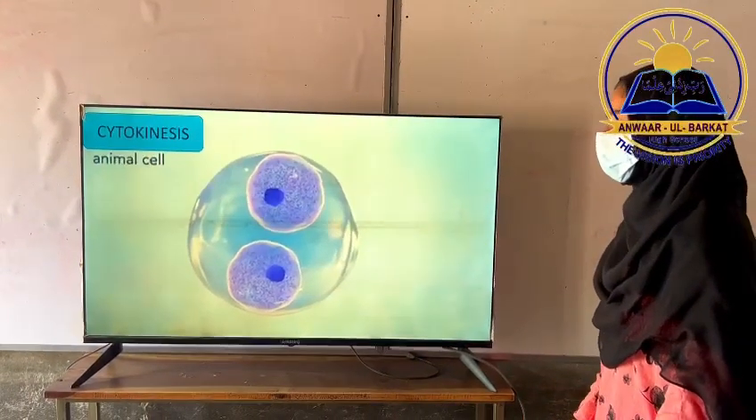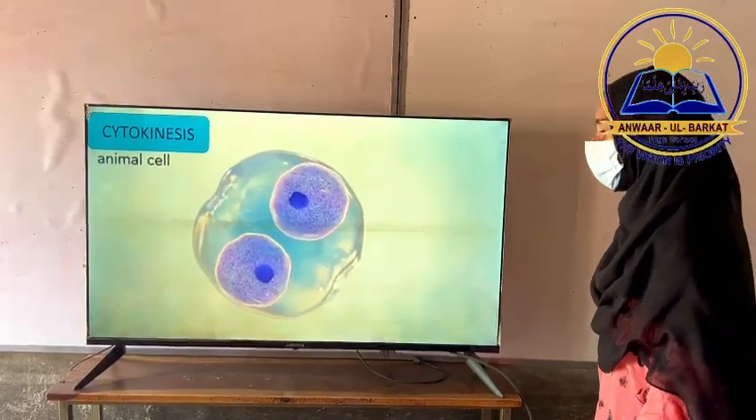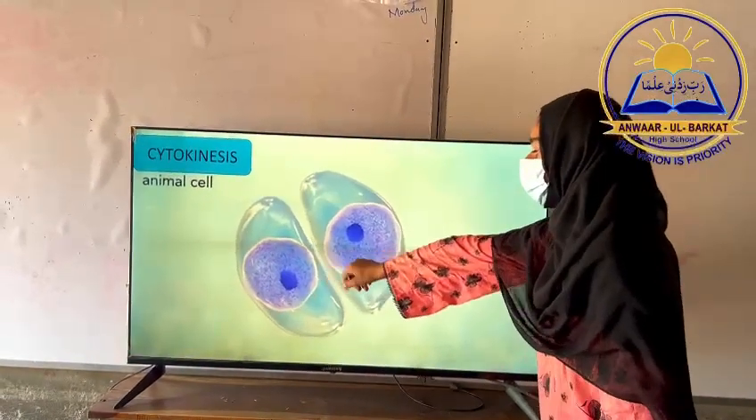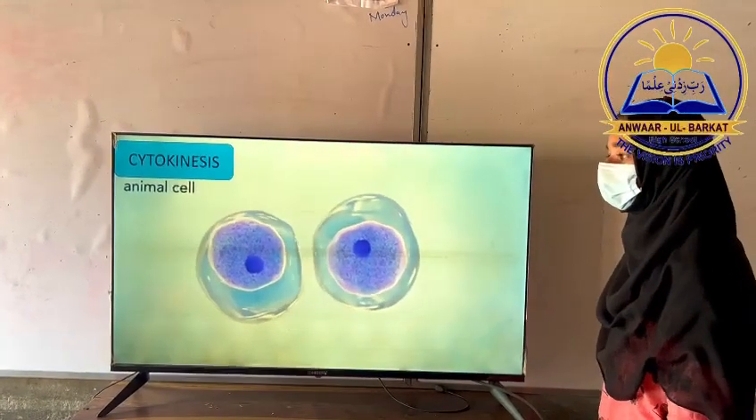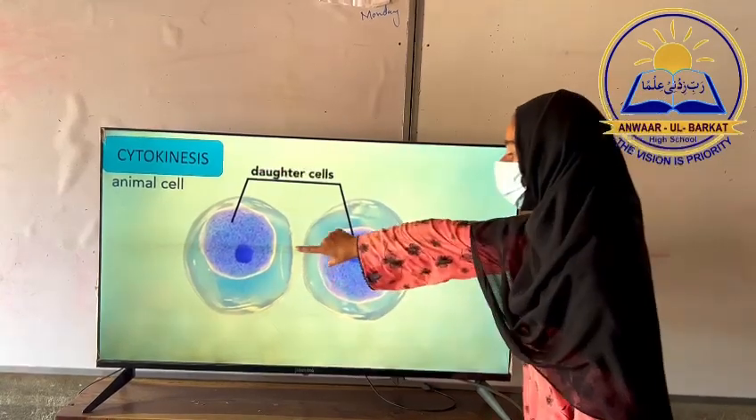In animal cells, a furrow develops in the cell membrane at the equator. The furrow moves inward. In this way, a parent cell is split into two daughter cells.